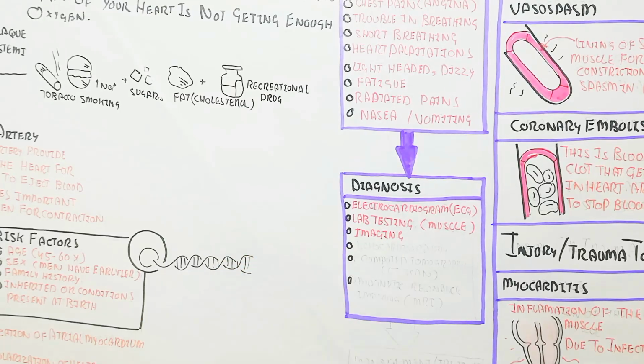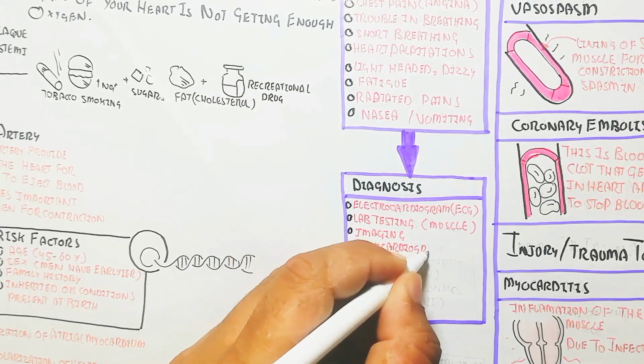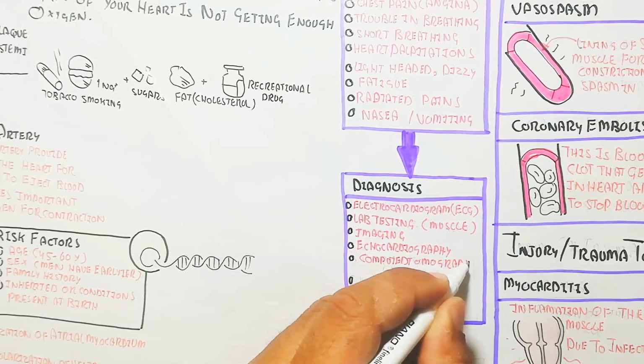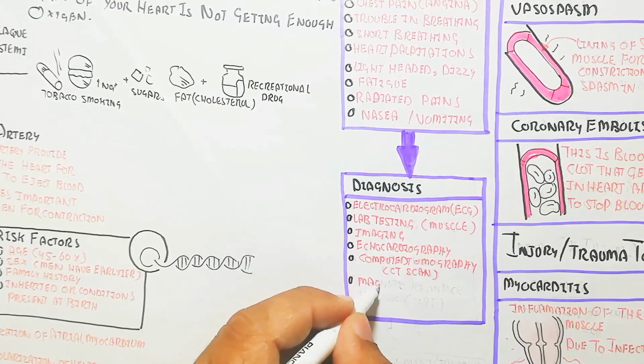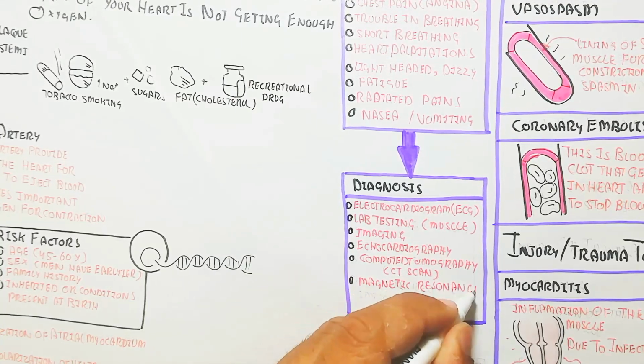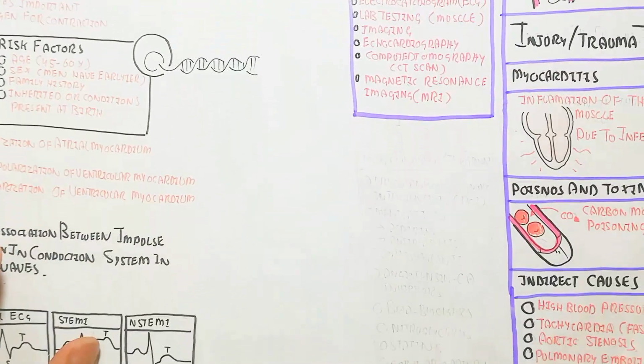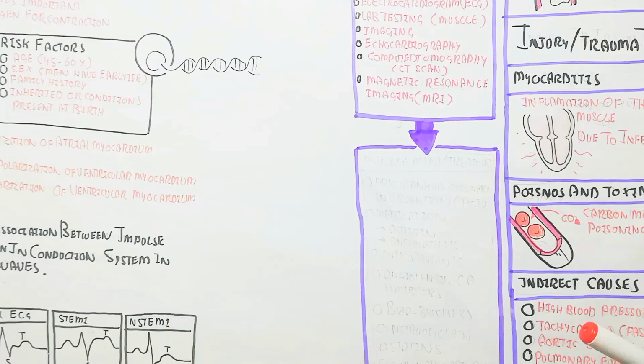Diagnosis is by the electrocardiogram, ECG, lab testing, and imaging: echocardiography, computed tomography, CT scan, and magnetic resonance imaging, MRI.